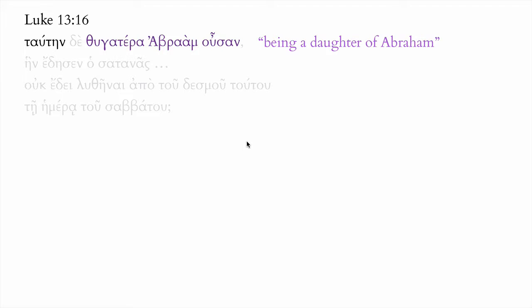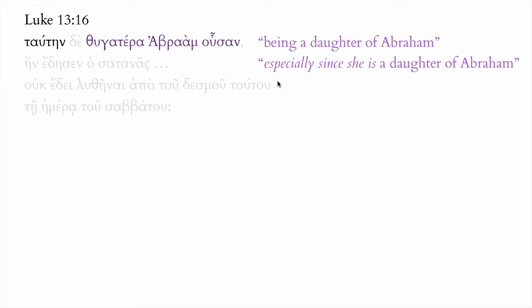But if we look at the meaning of the whole sentence, probably this is a case of a causal nuance to the participle. Wasn't it necessary for this woman, whom Satan had bound for 18 years, to be loosed from her bond on the day of the Sabbath? What's the sense then of her being a daughter of Abraham?